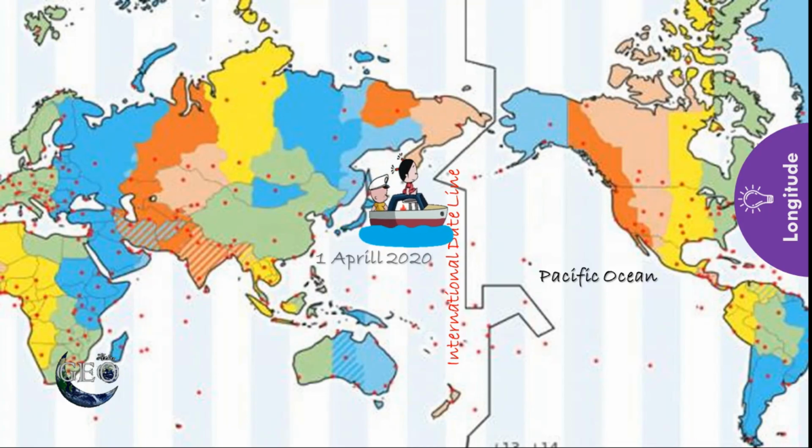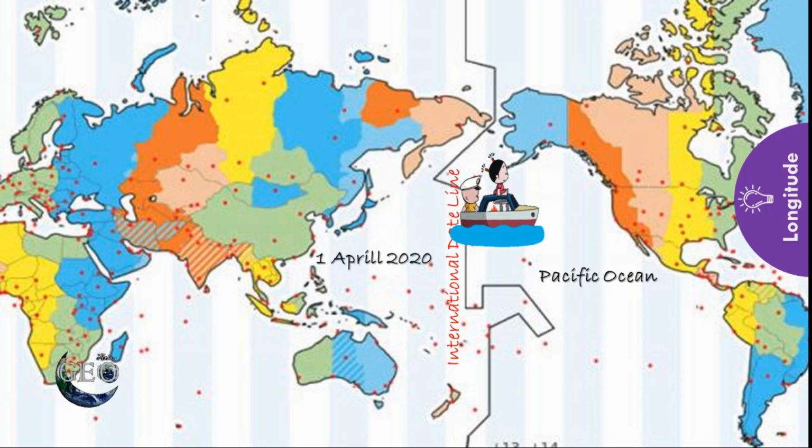And today a question. If a person starts his journey from Japan and crosses the 180-degree international date line, and he started his journey from April 1st, now what will be the date for him?